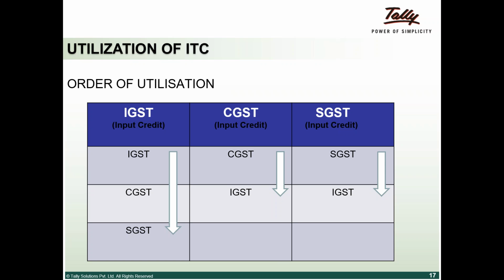So if I am carrying a 200 rupee IGST credit and a 100 rupee IGST payable, I first knock off 100 there. If I need to pay 200 rupees of CGST, first I knock off the 100 from IGST, and then I take the CGST credit if there's anything available, and knock it off. So it's in that order that I utilize my credits.